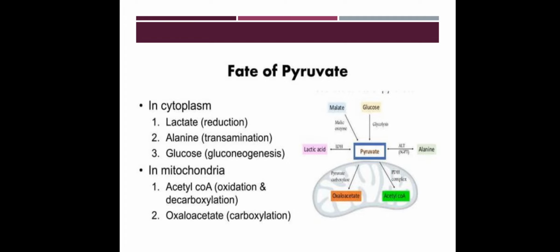This pyruvate is later converted to oxaloacetate or acetyl-CoA. Oxaloacetate is formed by pyruvate carboxylase and acetyl-CoA by pyruvate dehydrogenase complex. Thus, this pyruvate is synthesized and it is converted.